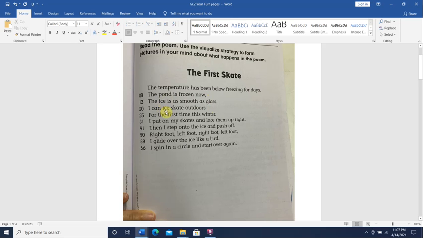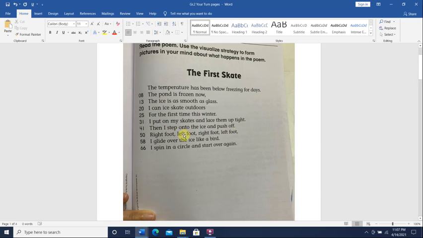I can ice skate outdoors. Okay, so the poet can go out and ice skate outside. For the first time this winter, I put on my skates and lace them up tight. So the person is going out for the first time in winter so she can skate on the ice on the pond. Then I step onto the ice and push off.